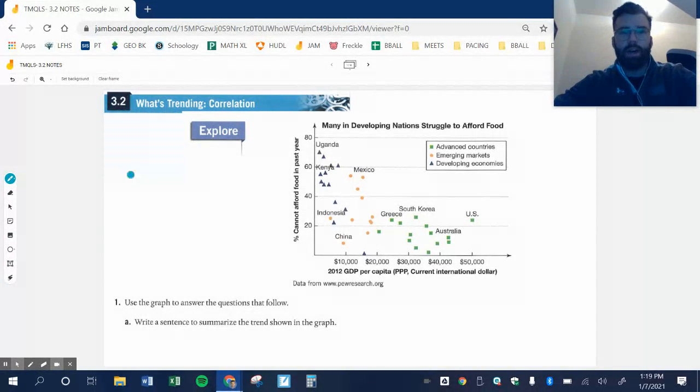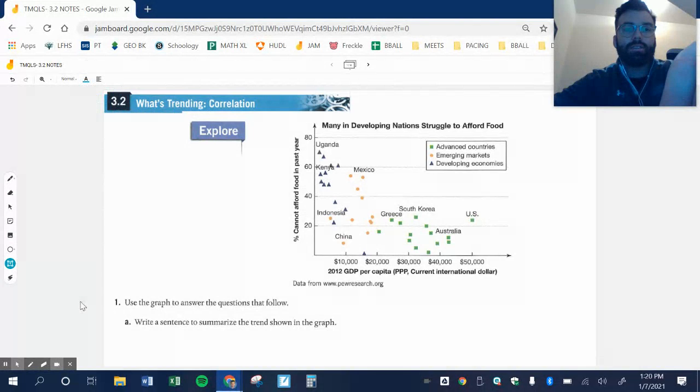All right, so here's our Explorer. I'm going to pause now, take a second to look at the graph. Okay, I guess there was no explanation to it. It's just a graph, as I looked in my book. So we use the graph to answer the following question. Write a sentence to summarize the trend of the graph.